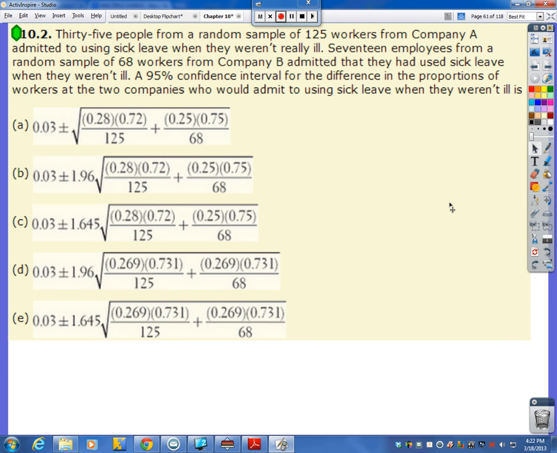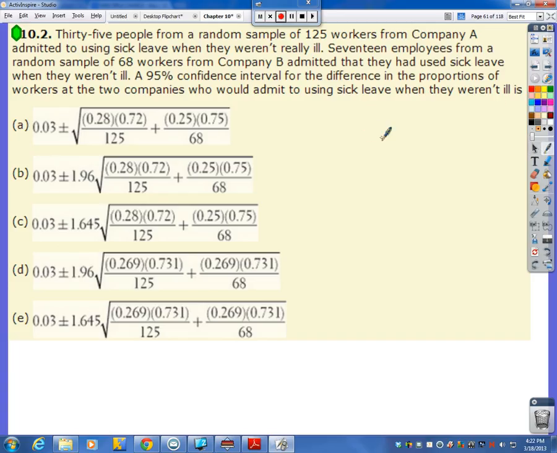Number 2. 35 people from a random sample of 125 workers from Company A admitted to using sick leave when they weren't really ill. 17 employees from a random sample of 68 workers from Company B admitted the same thing. A 95% confidence interval for the difference in the proportions of workers at the two companies who would admit to using sick leave when they weren't ill is...